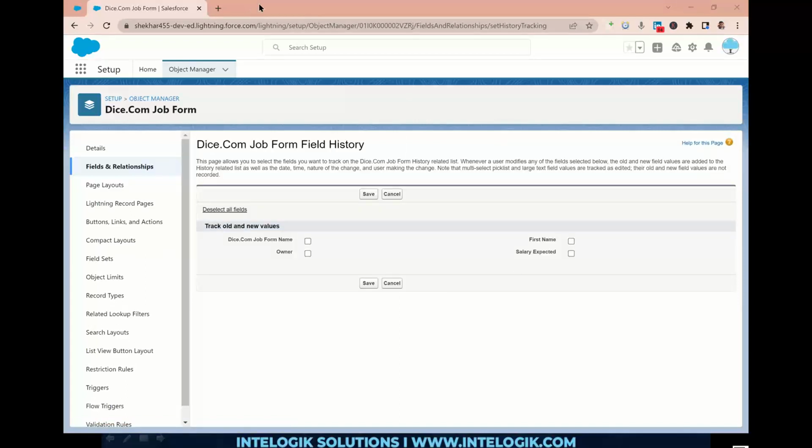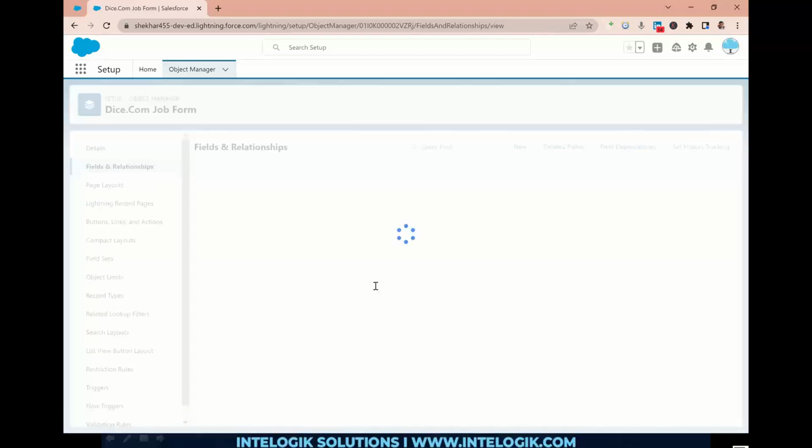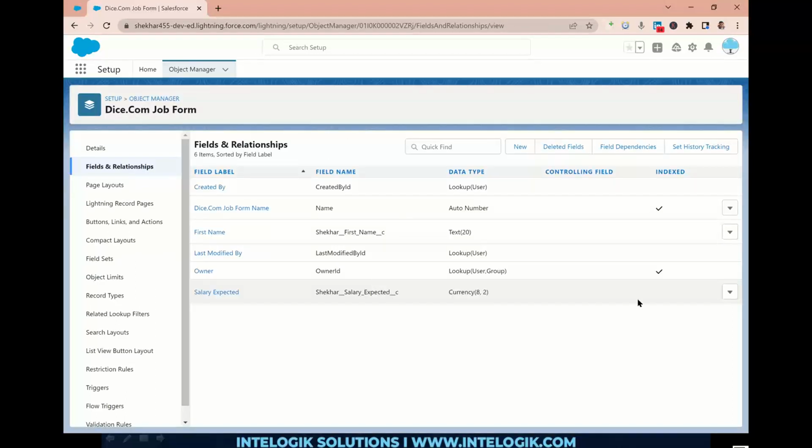Now here, guys, Salesforce will tell you, there are multiple fields, tell me which field I should select. Obviously, we are going to select salary expected. Click on that. Click on save. And that's it. Done.